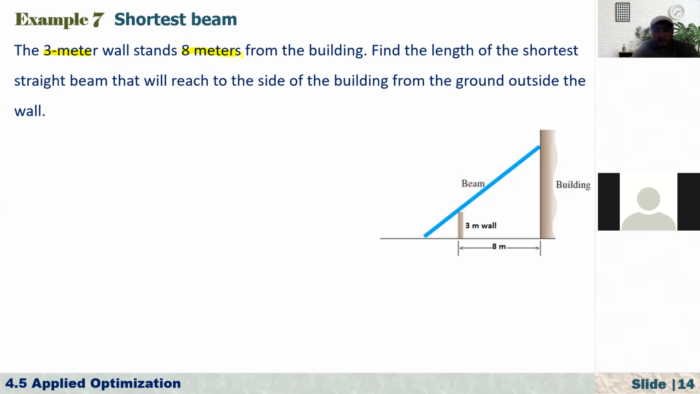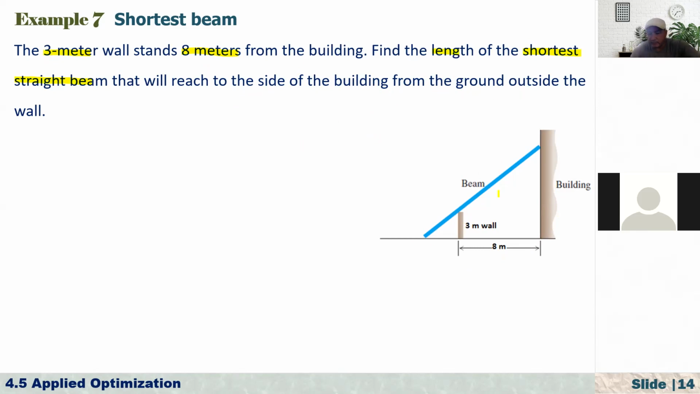So now we are given a 3-meter wall, right? Stands 8 meters from the building. You'll see here, this 8 meters away from the building. This is our building. And find the length of the shortest straight beam that will reach to the side of the building from the ground outside the wall.